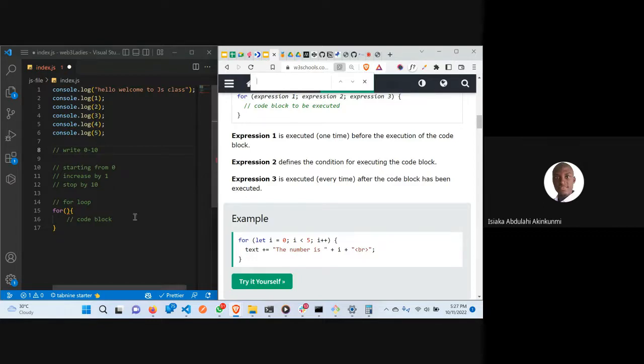Since these are the three conditions we are going to be using, that's where we are going to use them now. So the first condition we said we are starting from is zero.